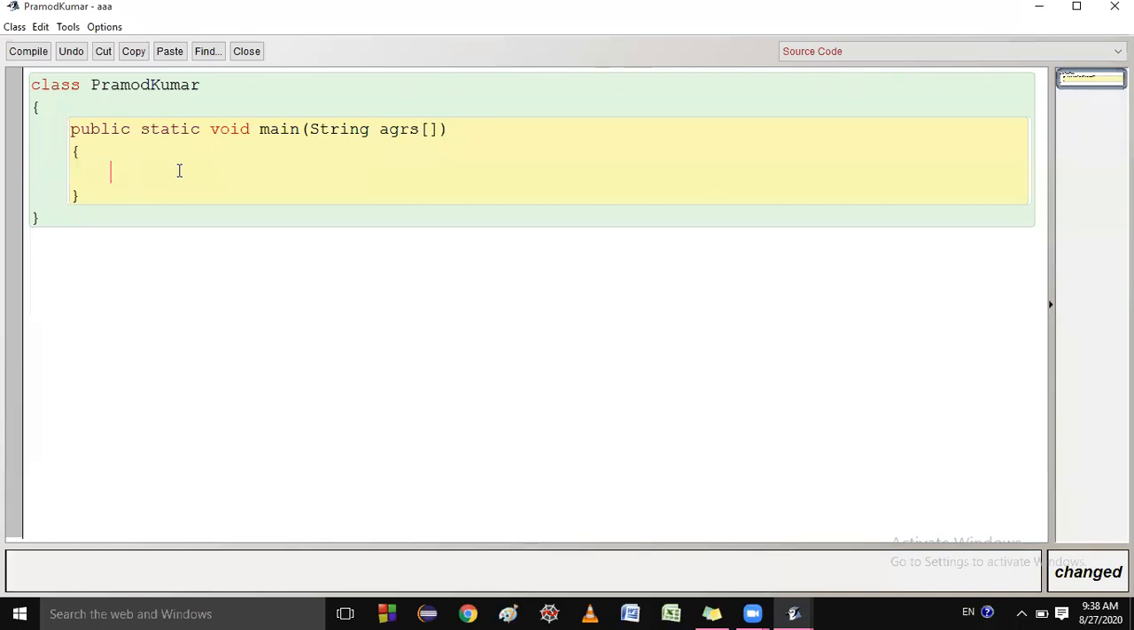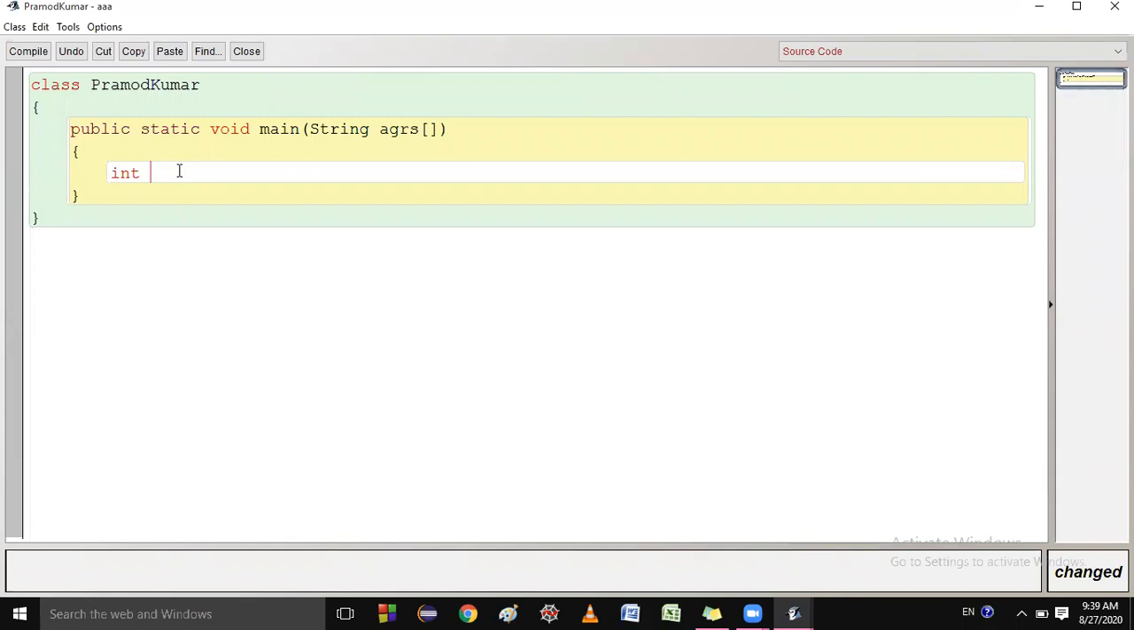The next thing is that there is no data loss. So let me show you. If you write the cast operator, there will be no problem. But if it is not necessary to write the cast operator, then why should we write it? So let me write the practical for you.